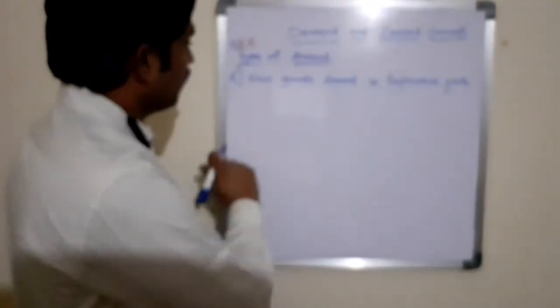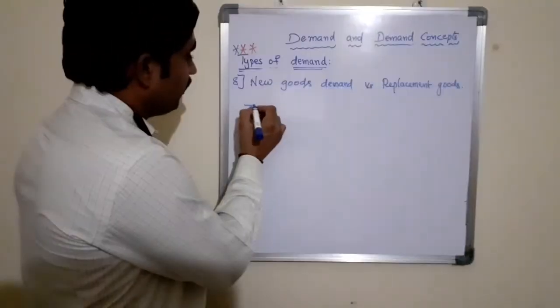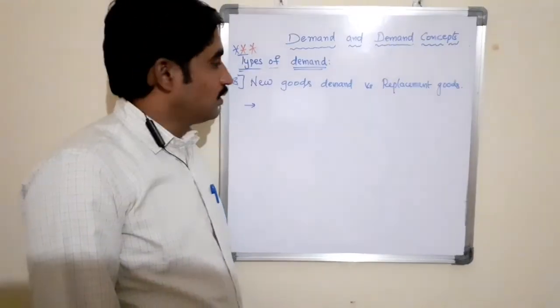So here new goods means the demand for the new products or the services. The demand for the products or the services is known as new goods demand.